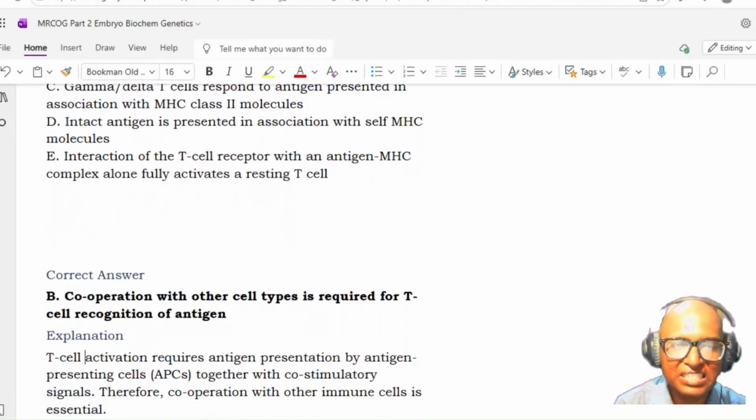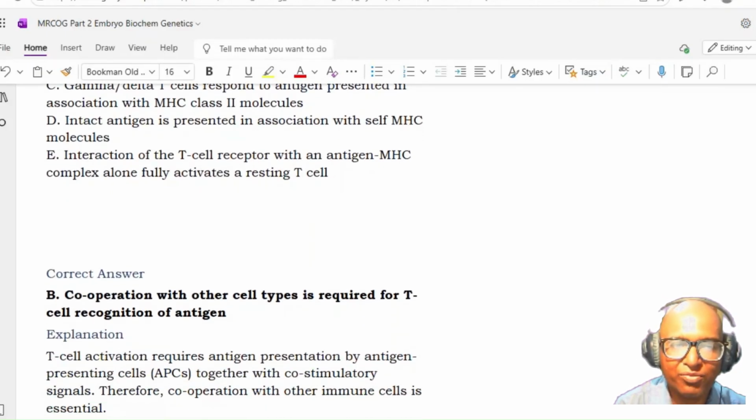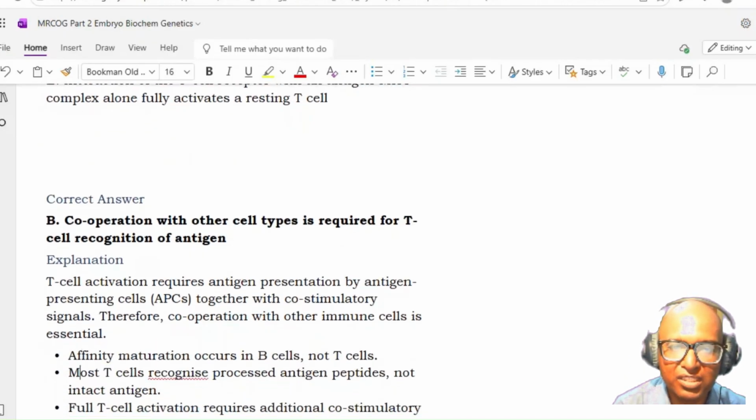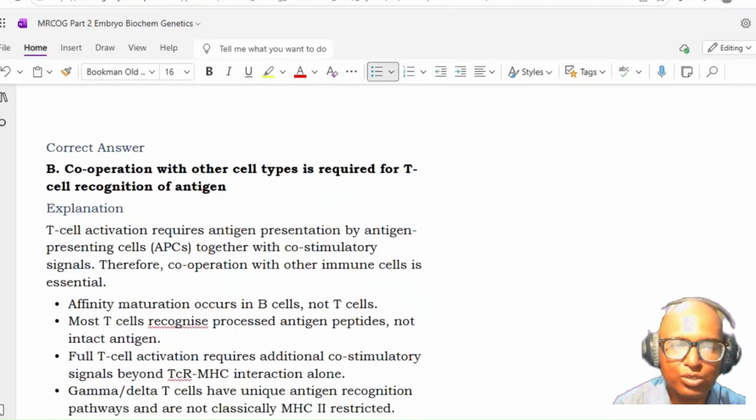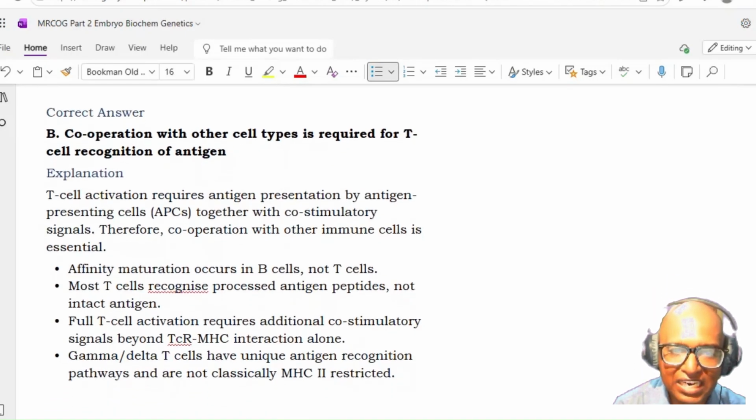Okay, so option B is correct. Cooperation with other cell types is required for T cell recognition of antigen. T cell activation requires antigen presentation by antigen presenting cells together with co-stimulatory signals. Therefore, cooperation with other immune cells is essential. Affinity maturation occurs in B cells, not T cells. Most T cells recognize processed antigen peptides, not intact antigen. Full T cell activation requires additional co-stimulatory signals beyond TCR MHC interaction, and gamma delta T cells have unique antigen recognition pathways and are not classically MHC class II restricted.